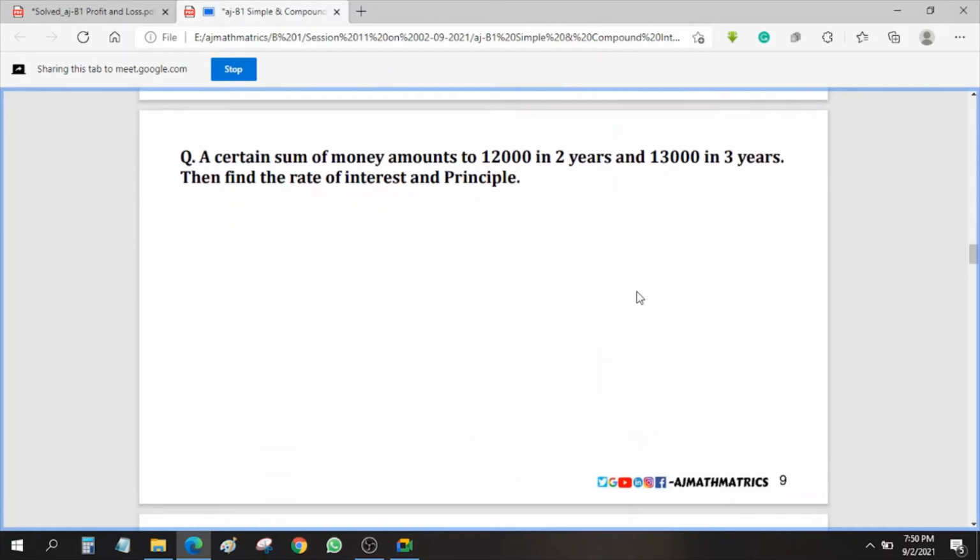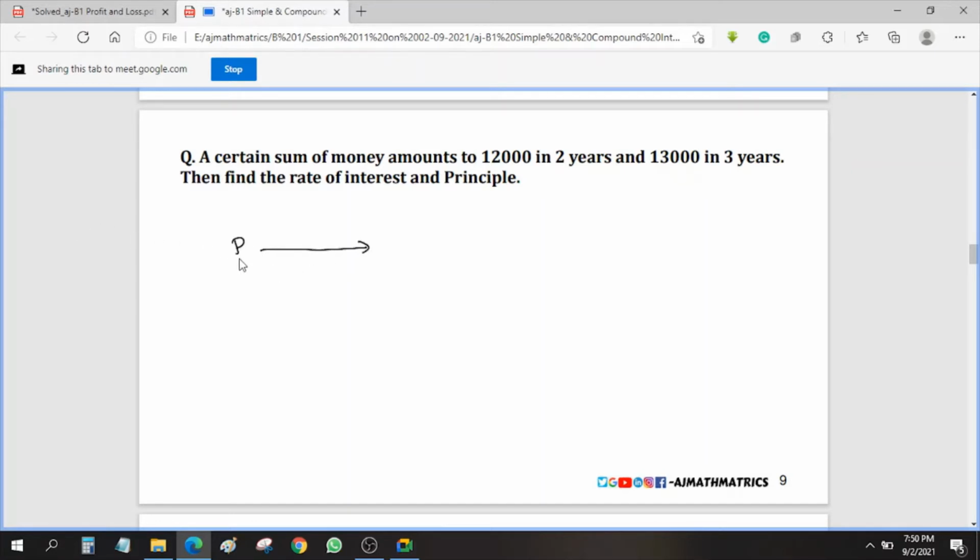Now the next question. A certain sum of money amounts to 12,000 in 2 years, 13,000 in 3 years. Find the rate of interest. So if you observe this, principal is not given, but I'll give you some idea.